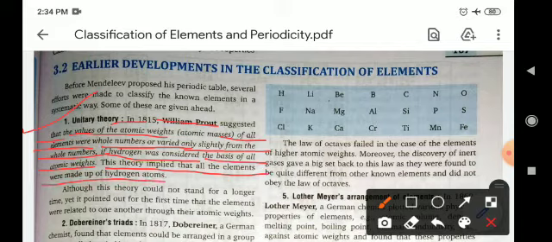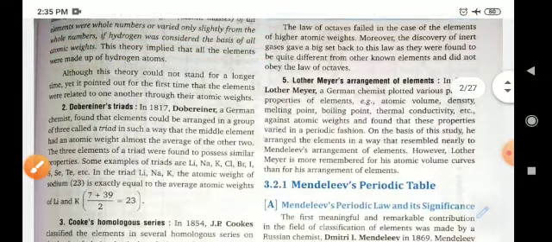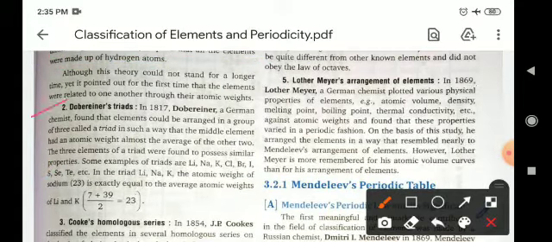But this theory failed afterwards, because as we know, the properties of elements are a periodic function of atomic number, not atomic weight. So this theory failed. After that the second theory came, which is known as Dobereiner's triads.